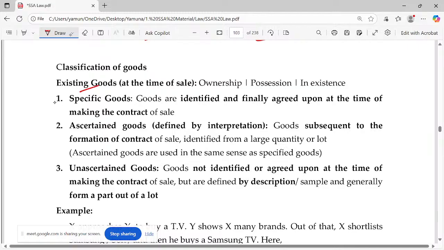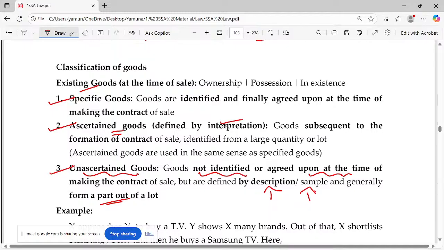Under existing goods, I can talk about specific goods, ascertained goods, and unascertained goods. Unascertained goods are goods that are not identified or agreed upon at the time of making the contract of sale, but are just defined by description or sample and generally form a part of the lot. You go to a TV showroom for buying a TV; all the TVs over there are unascertained goods.